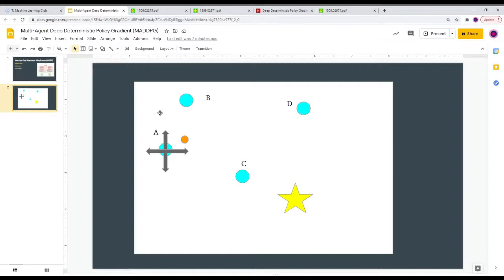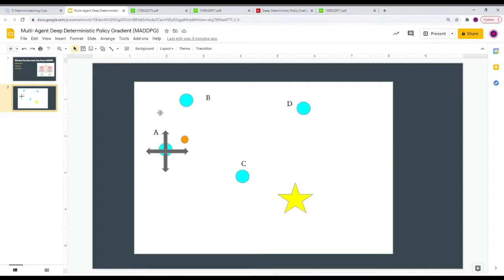Now, this doesn't mean that the agents completely don't know what's going on in the world, right? They're able to make their own observations. So, from their point of view, they might still be able to see or locate where the other agents are, right? And that would be considered their own observation.